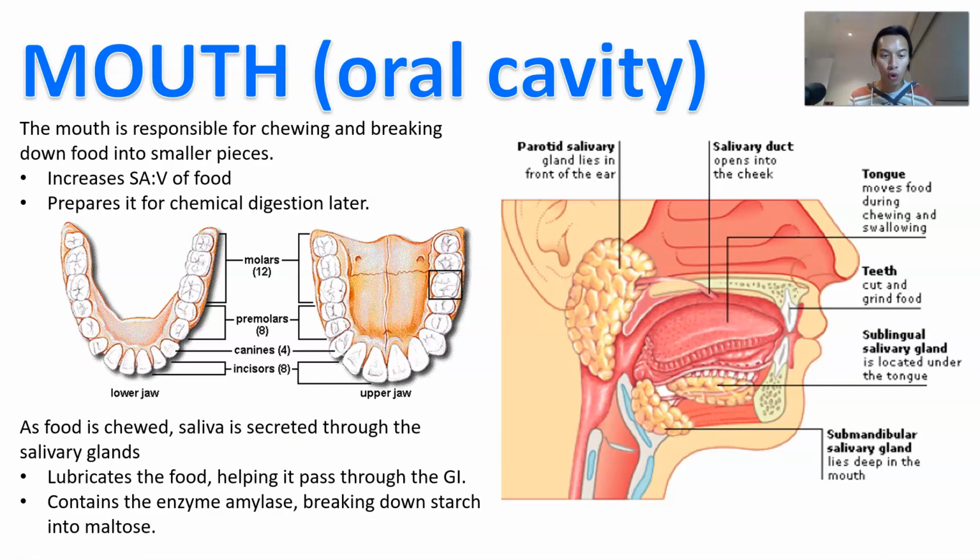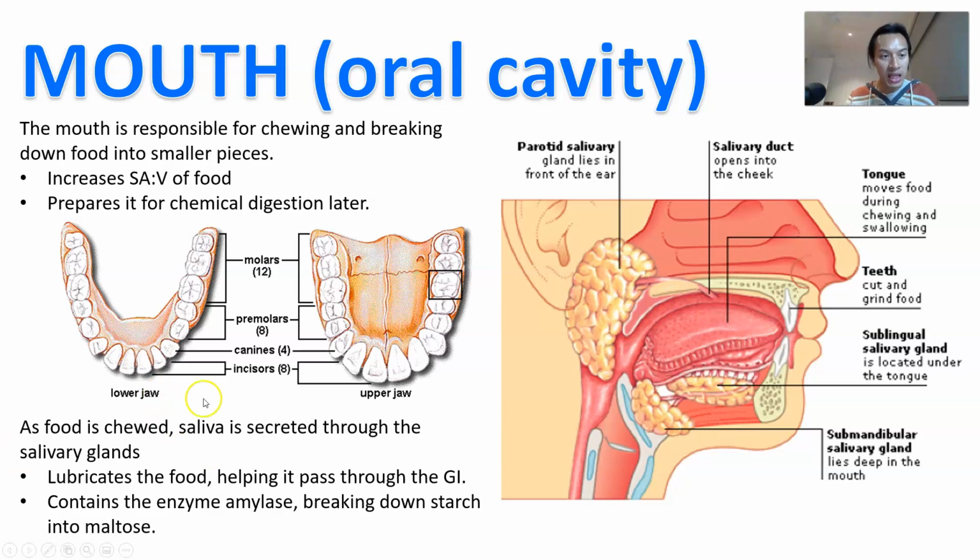In addition, the mouth also contains the enzyme amylase, which breaks down starch into maltose. That's the reason why if you keep any sort of bread in your mouth, after a while we actually taste a bit of sweetness to that bread, because the enzymes are starting to break it down and make it into simple sugars that your body can then detect as being sweet.